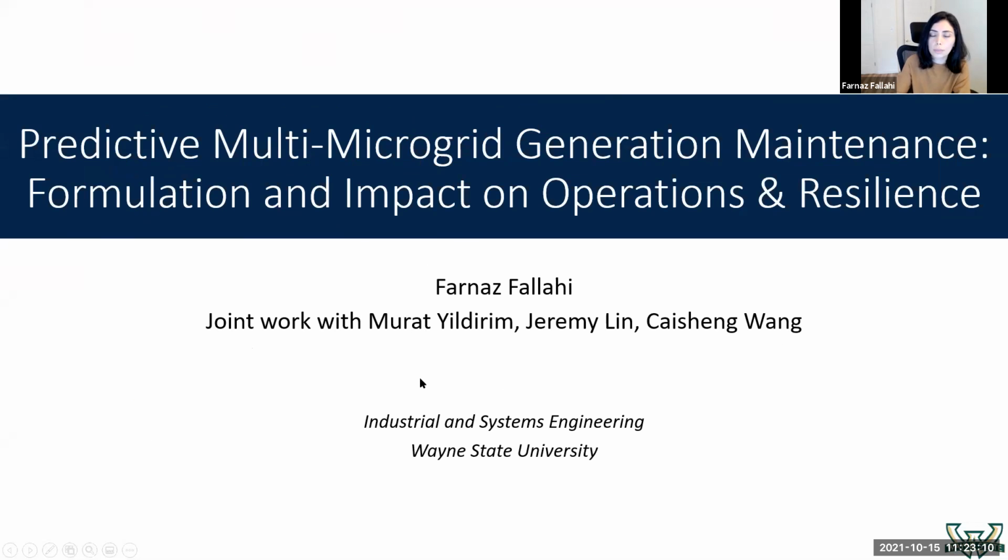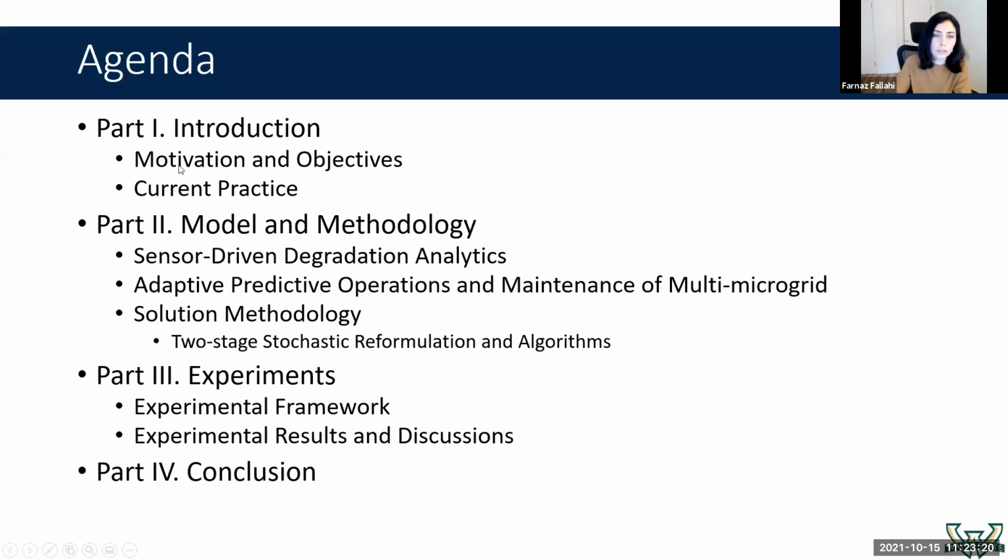Today I'm going to talk about how we can use sensor information to improve maintenance and operations decisions in a microgrid setting. So here is the agenda of my talk. I'll start with a brief introduction, talk about the current practice and motivations behind our approach. Then I'll explain the modeling and solution methodology very briefly. And at the end, through a set of experiments, I'll show the value of using sensor information in improving different operational aspects of the system.